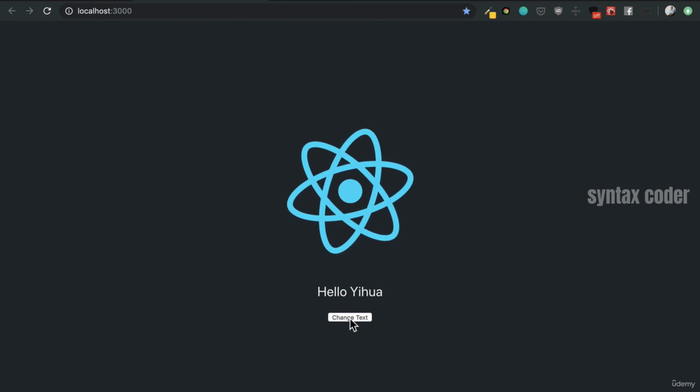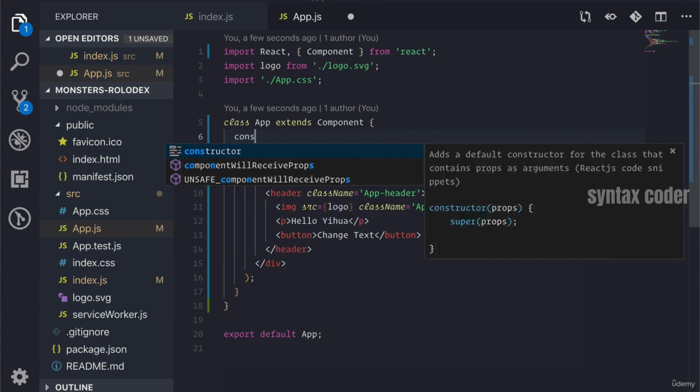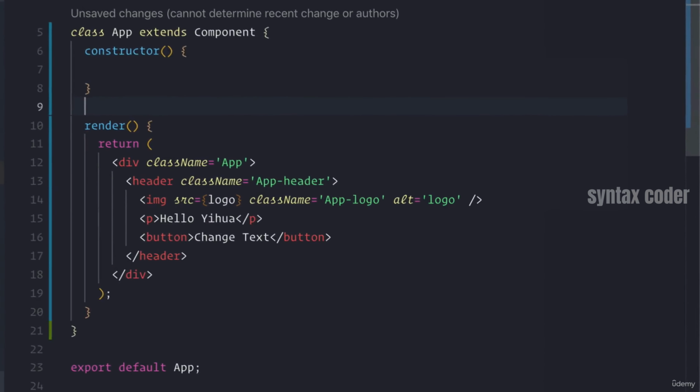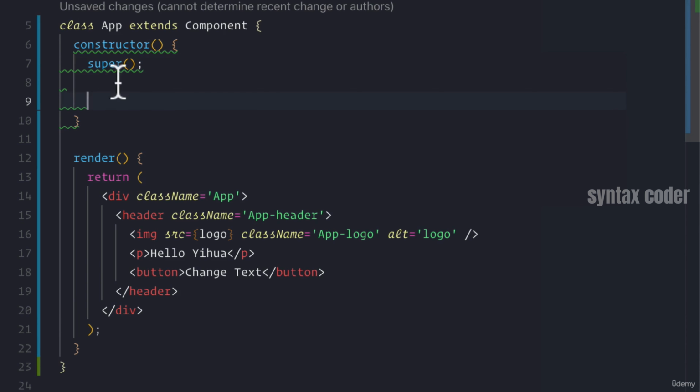Well, the thing about that is that by using a class component, we actually get access to this thing called state. State is some object, right? A JavaScript object with properties that we can access at any point inside of our class. And the way we would do this is we would call the constructor keyword here. And inside of our constructor, we want to call super, right? And what super does is it calls the constructor method on the Component class.